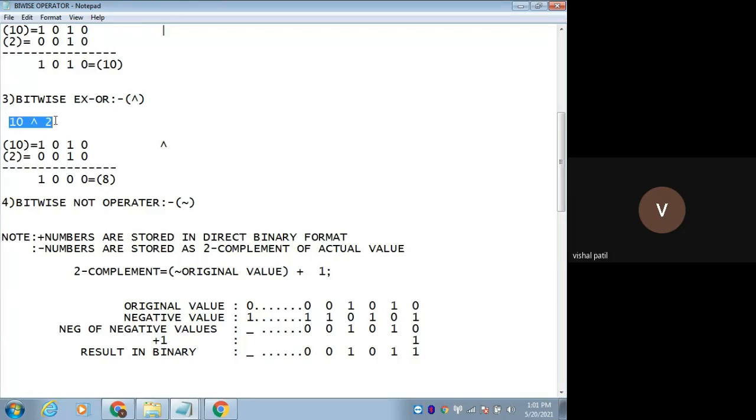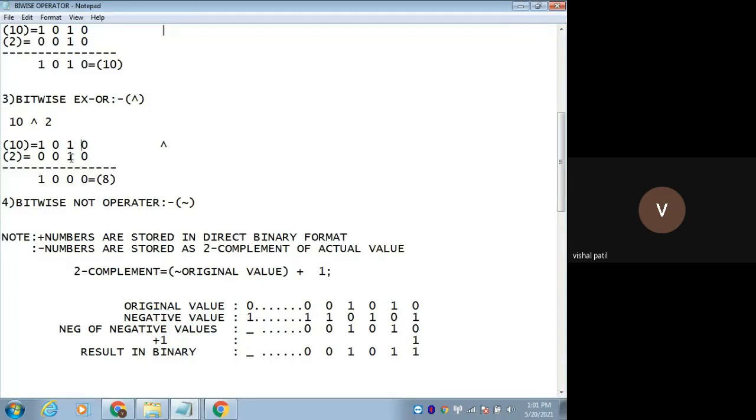Let's check for its output. Convert 10 into binary, convert 2 into binary. Then perform the XOR operation. What is XOR operation? See, if both the inputs are the same, like 0 0, then it is 0.